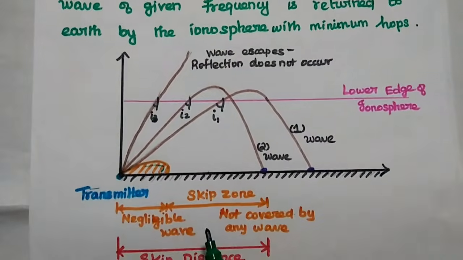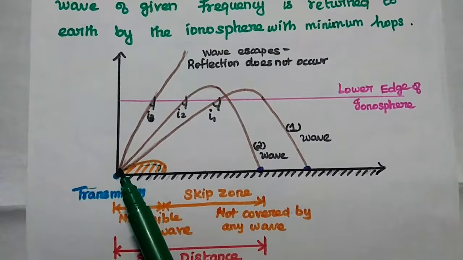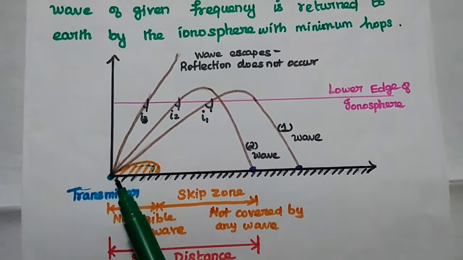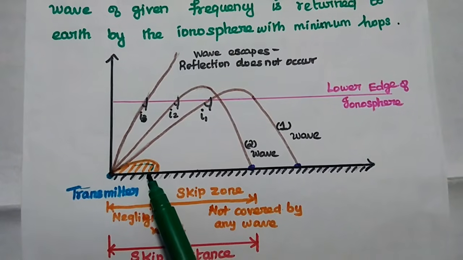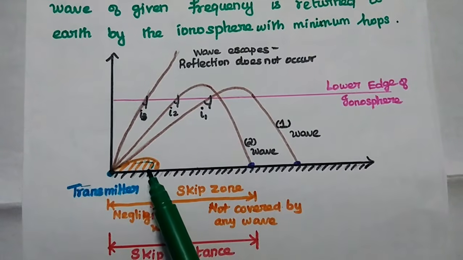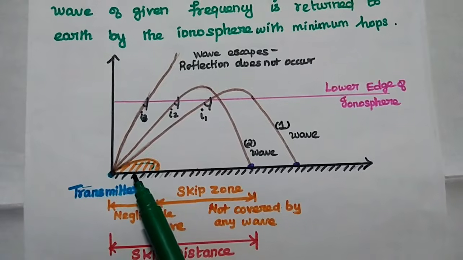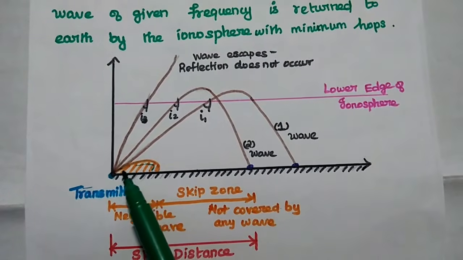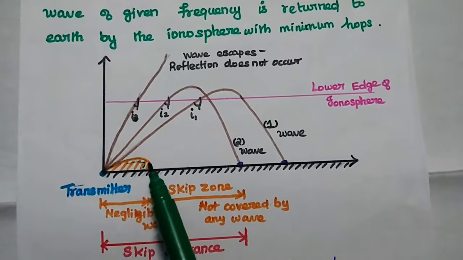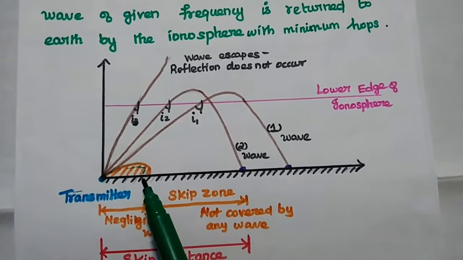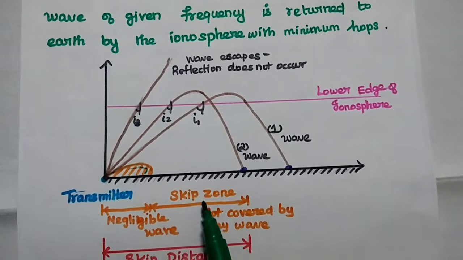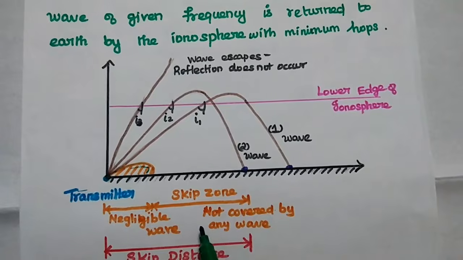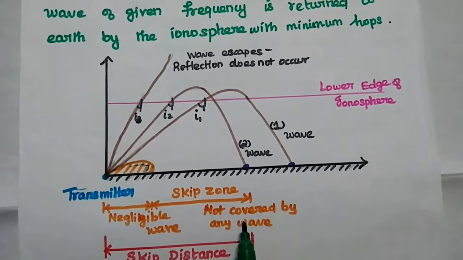Let's consider this diagram. In this one we are going to transmit the radio waves from this transmitter. So we can have one zone immediately from this transmitter where we do not have any ground wave because all the waves can be absorbed by the ground surface. Do you all understand? So this is the zone which is having negligible wave. There is one more zone called the skip zone. It is the zone which is not covered by any wave.